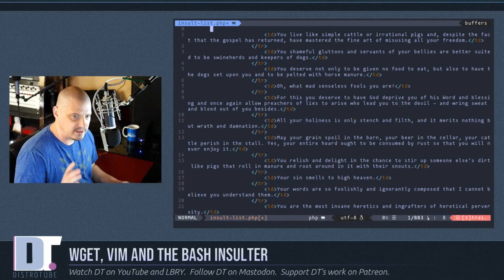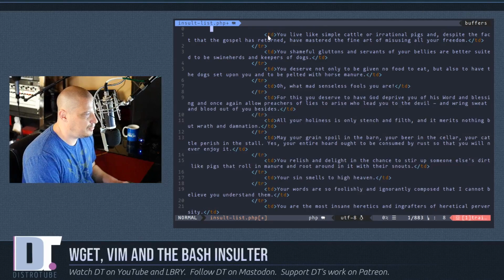The only thing I need to do now is a search and replace. I want to replace the opening TD tags with a quote, and then I want to replace the closing TD tags, obviously, with a quote. And then all I need to do is a simple search and replace to get rid of the closing TR tags that are still here.